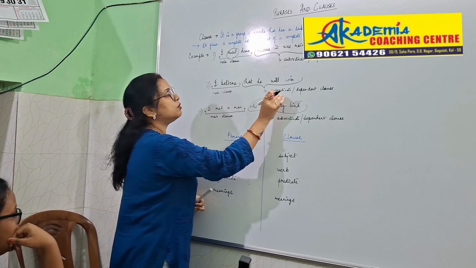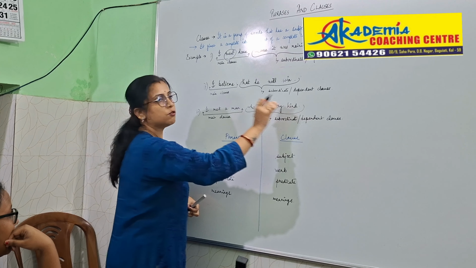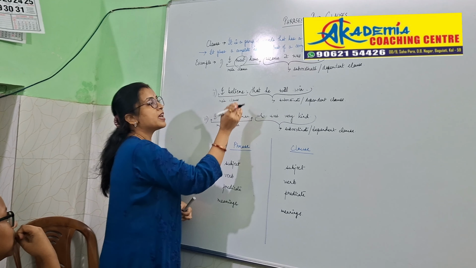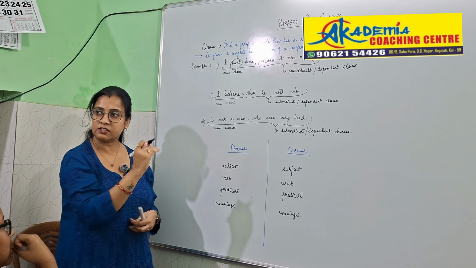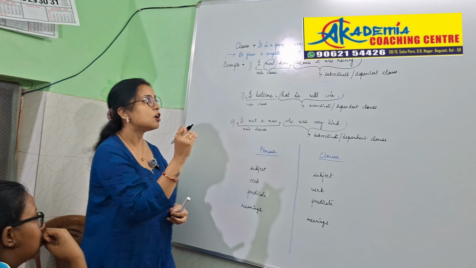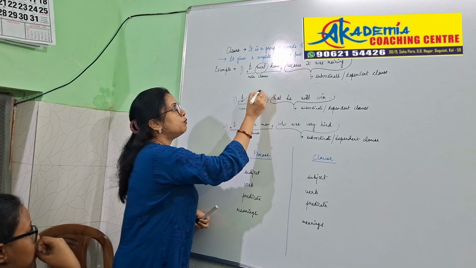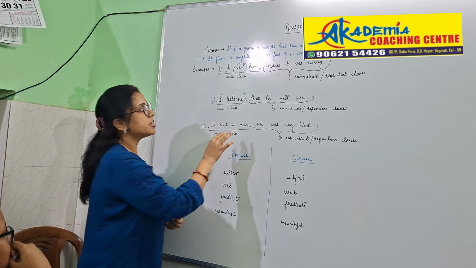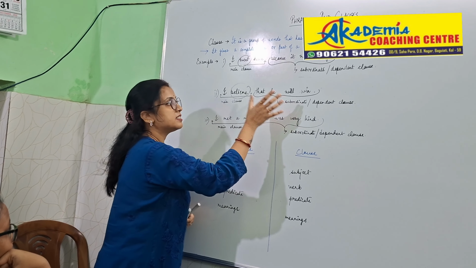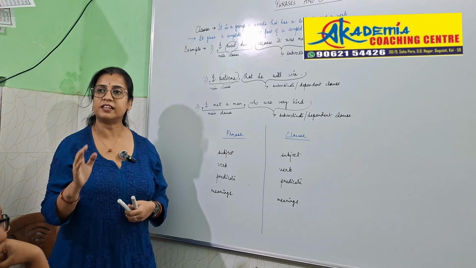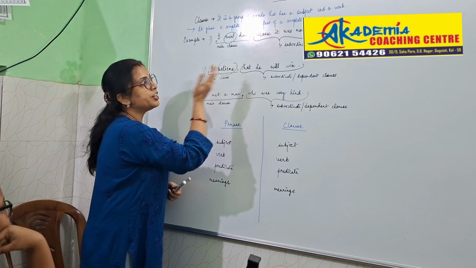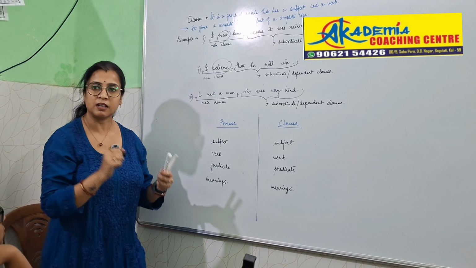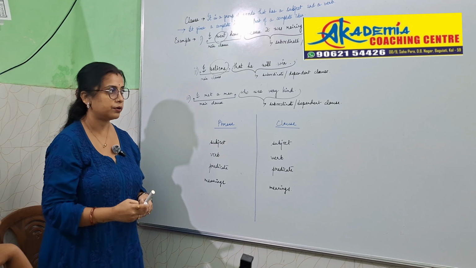But that he will win cannot give you complete meaning until and unless it is introduced with another part of the sentence, which is the main clause, which has a subject and a finite verb.